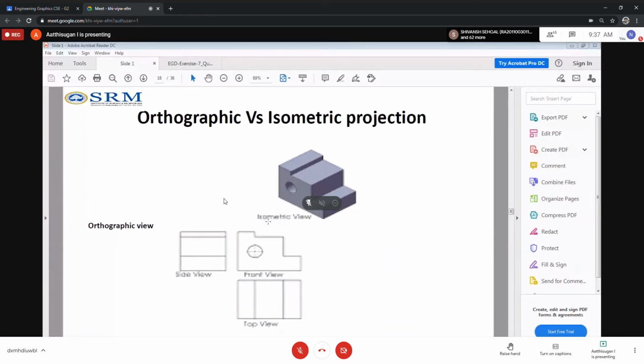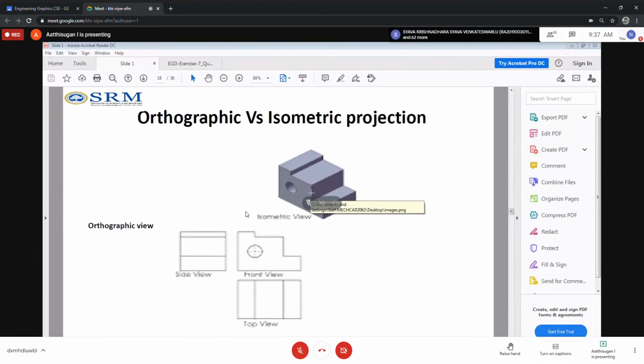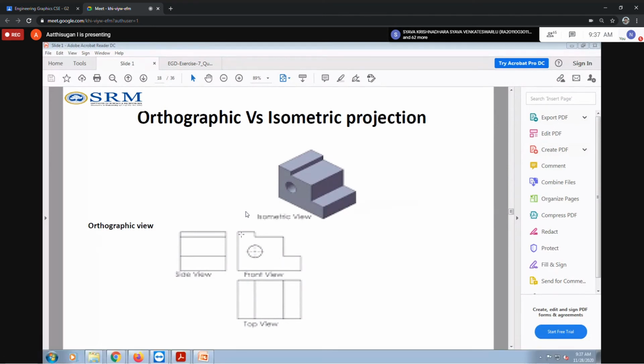So take this as the front view. We know that in first angle projection, the front view will be above the top view, so the top view will be below. So after the front view, we can draw the top view. Then this may be the side view. Which side view is it, right or left?